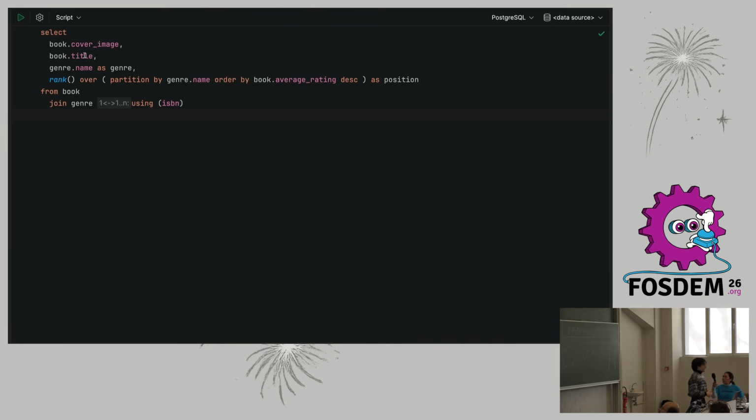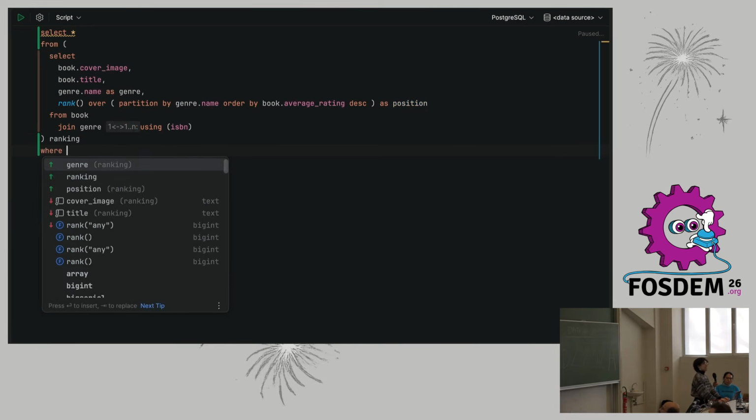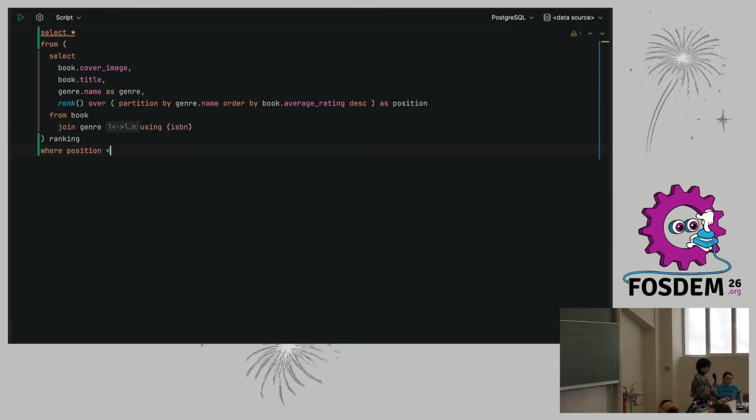So here we're building a ranking of books. So we are giving a number to each book based on its rating. Number 1 is going to be the best, and so on and so forth. Say we want to make this a tad more complex. We can turn it into a subquery, call it ranking, and only get the best 3 books, for example. So where the position is less than or equal to 3. Maybe we want only the covers of the best 3 books for each genre. So let's group by genre.